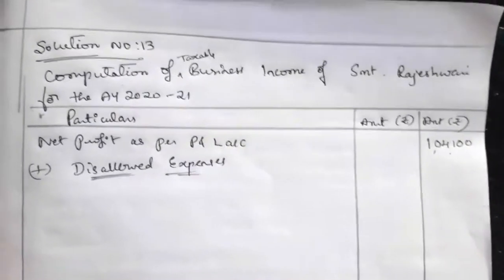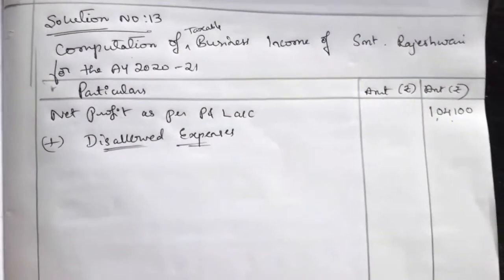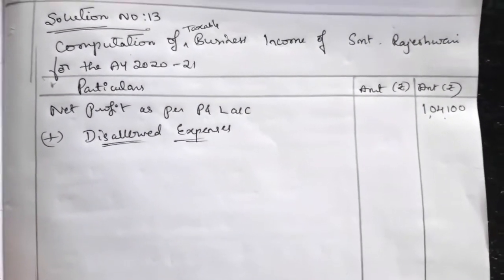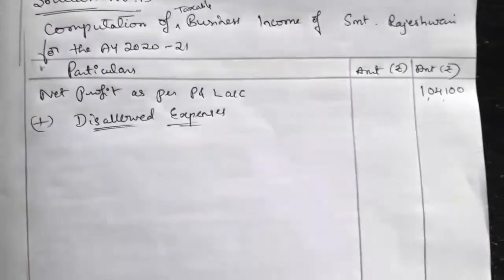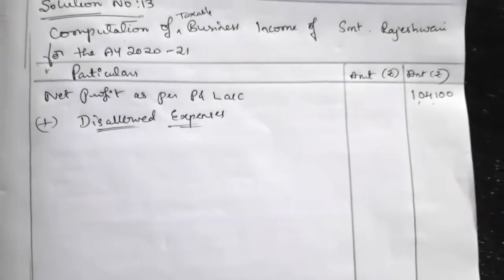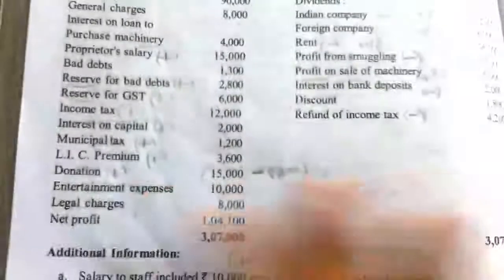Write the heading: Computation of taxable business income of Srimati Rajeshwari for the assessment year 2020-21. Three columns: particulars and two amount columns. We will write net profit as per profit and loss account, equal to rupees 1,04,100. Next we have to write the disallowed expenses. We will see the disallowed expenses one by one.